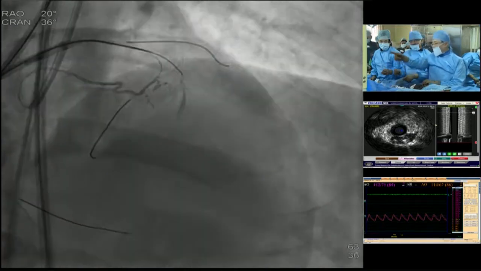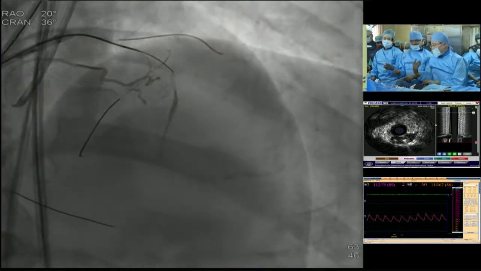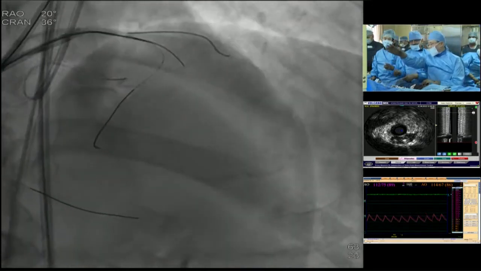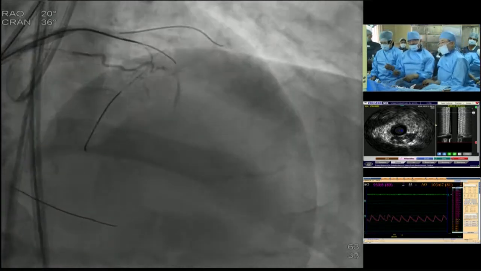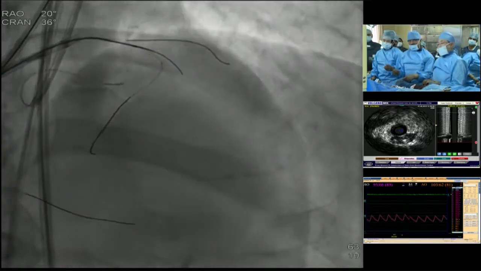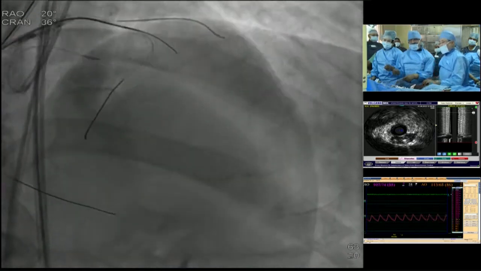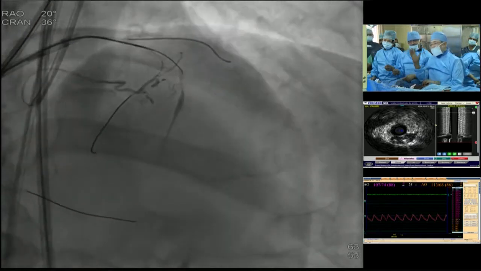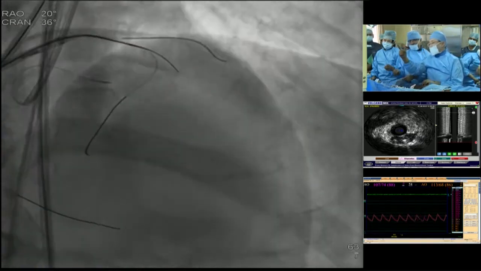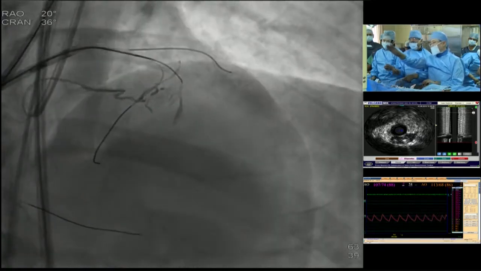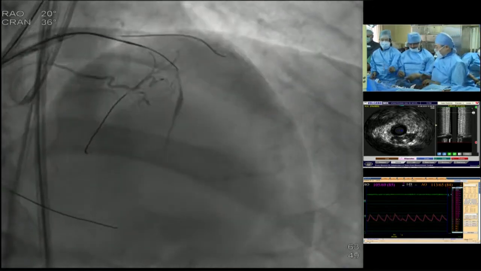But this kind of tip injection is very important to see clearly. And there is a risk today: if the guide wire gets into the subintima, there's a risk to get into the plaque and then out at that point. So that's why I gently advance the guide wire, because the guide wire is a Conquest. So that's why the possibilities of getting into the plaque again. So that's why I gently advance it. Yes, step by step, right.